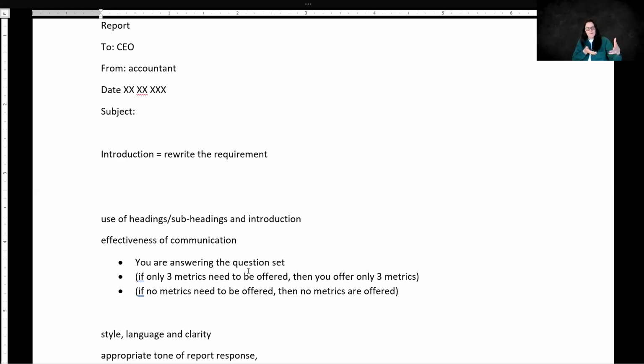Also, you need to be effective in your communication to get communication marks. It means that you need to be answering the question that was set, not the question that you think is asked. And this means that if you are asked to offer 3 measures, then you need to offer 3 measures, not 2, not 4, 3. If you were specifically asked not to offer anything, then you will have not to offer anything to get a mark. So you will get a mark for not doing something.